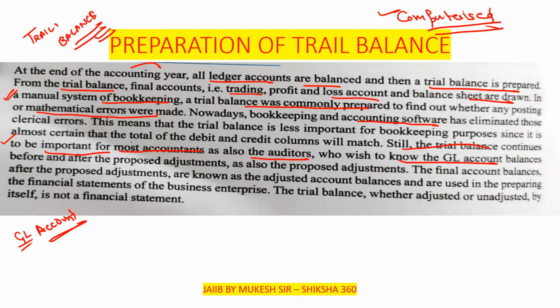They have to know the balance after the proposed adjustments, and also they want to know what the proposed adjustments are. So the final account balances after the proposed adjustments are known as the adjusted account balances. GL stands for general ledger. The adjusted account balances are used in preparing the financial statements of the business enterprise.